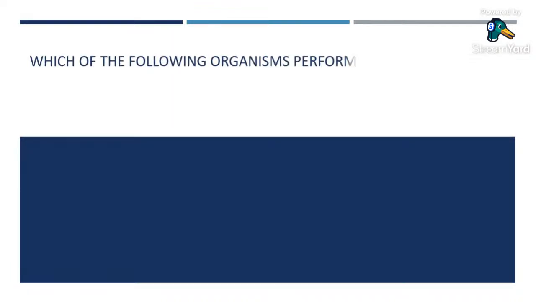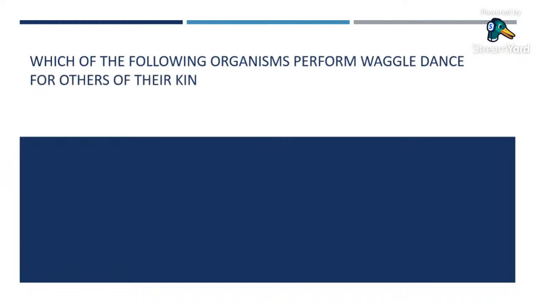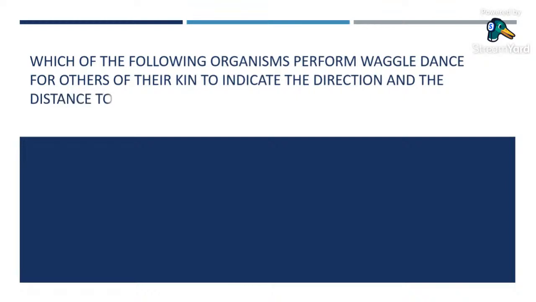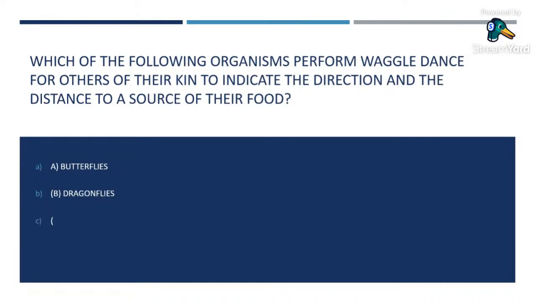Which of the following organisms performs the waggle dance? It waggle dances for others, for their kin, to indicate the direction and the distance to a source of their food. A. Butterflies. B. Dragonflies. C. Honeybees. D. Wasps.